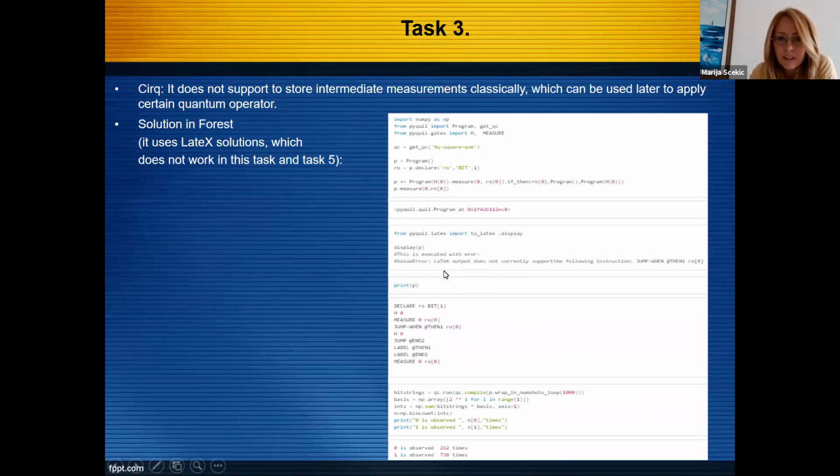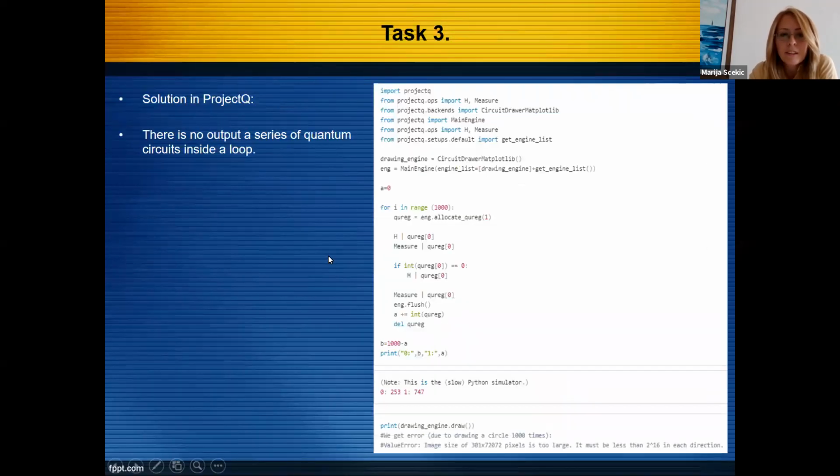And we have an error after the execution command displaying that it is not supported. Here is a solution in ProjectQ. There is no output, as a series of quantum circuits are inside a loop. So at the end, we got an error message that we can't draw the circuit.